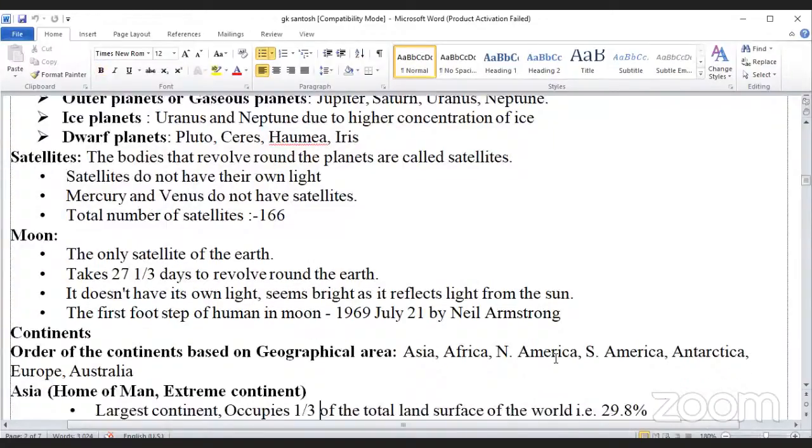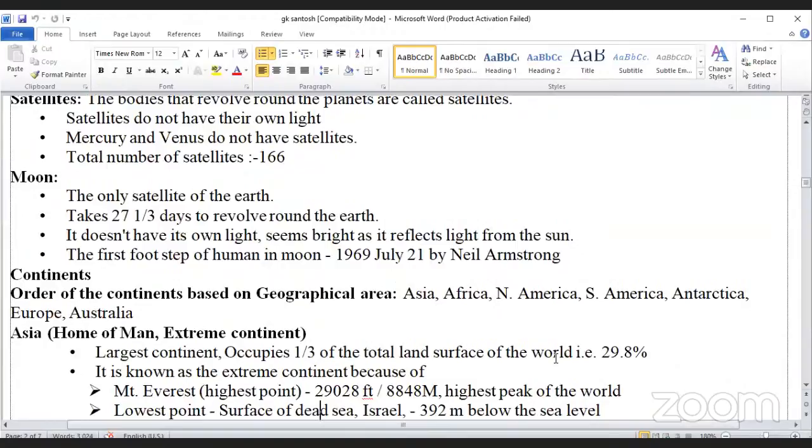About continents now. Order of continents based on geographical area: Asia, Africa, North America, South America, Antarctica, Europe, Australia. Asia.